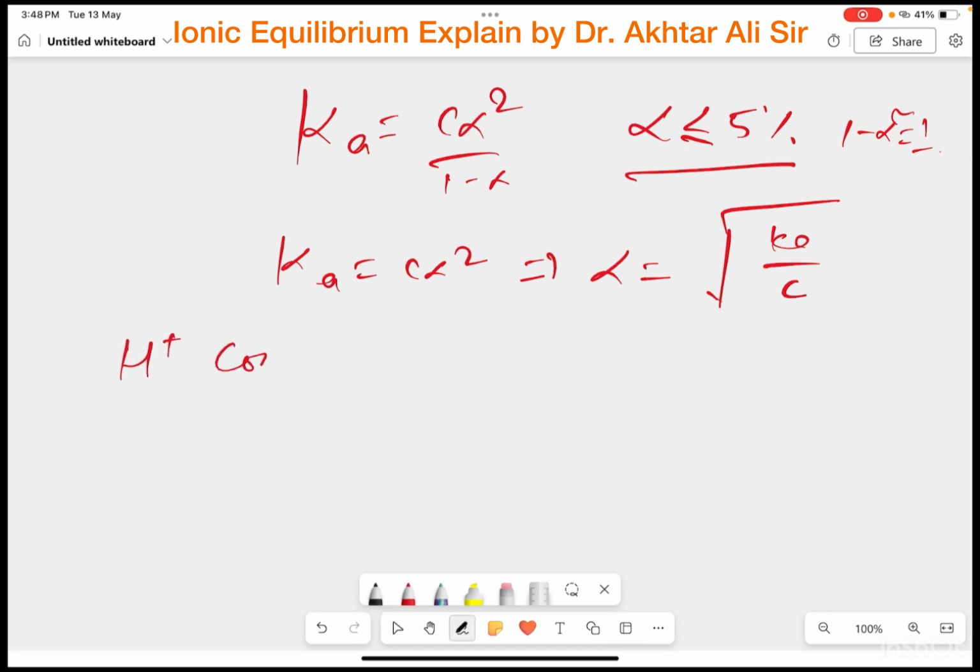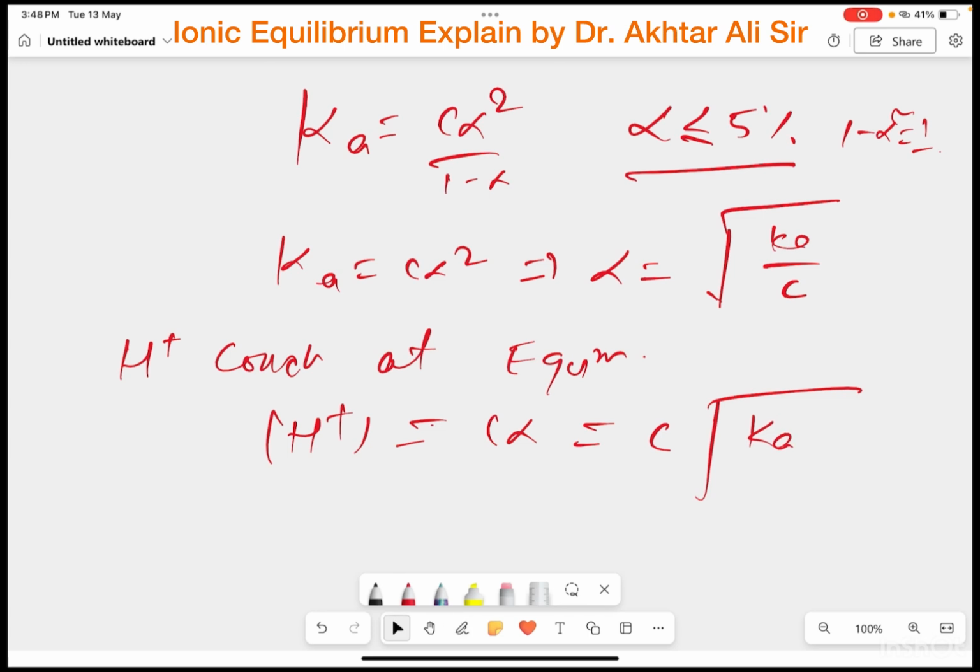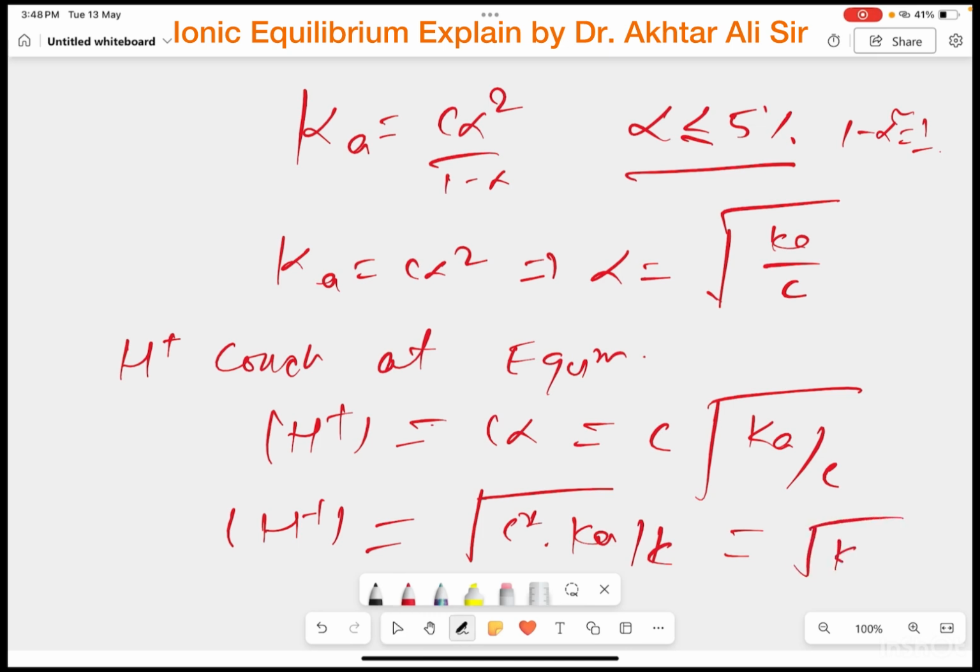H ion concentration at equilibrium must be equal to C alpha, and this alpha is under root Ka upon C. If you take C inside the square root, it will be C square into Ka by C. One C and one C cancel, so the H ion concentration will be equal to under root Ka into C. So if you take a weak monoprotic acid, the concentration of hydrogen ion at equilibrium will be equal to under root Ka into C.